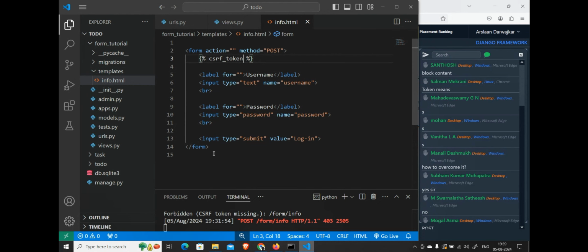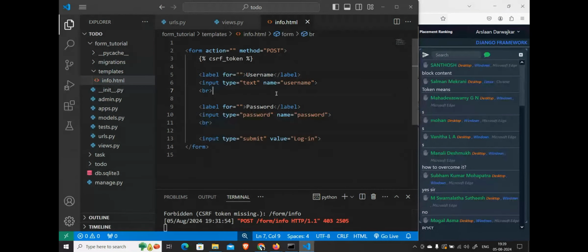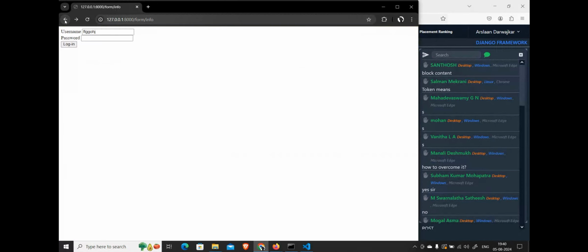Now whatever data we are passing, it is safe. What will happen? This CSRF token will bind this entire data together, whatever we are submitting, and implement some token to it so that any hacker cannot read this data. We are not bothered about how it does that or what it implements. We just need to know that we have to implement a CSRF token whenever we are using the post method.